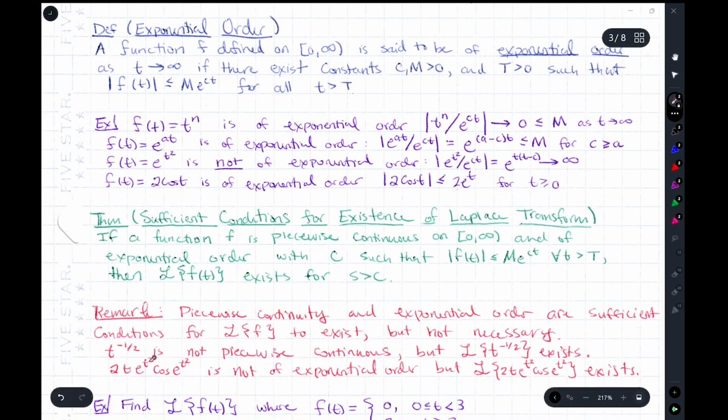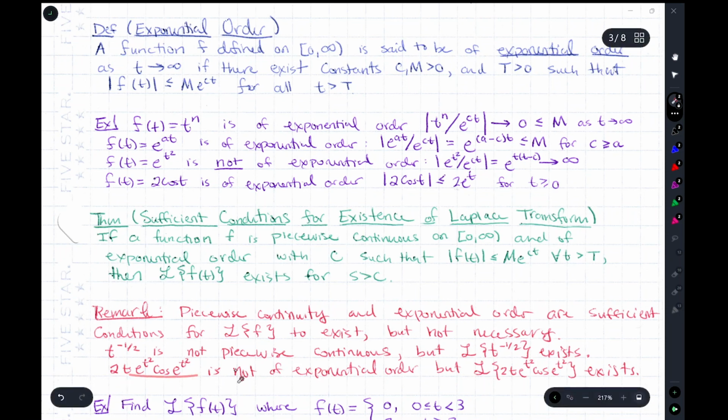Some quick examples: t to the minus 1/2 is not piecewise continuous, because at t equals 0 you get a divergence to plus infinity. But the Laplace transform of it exists.